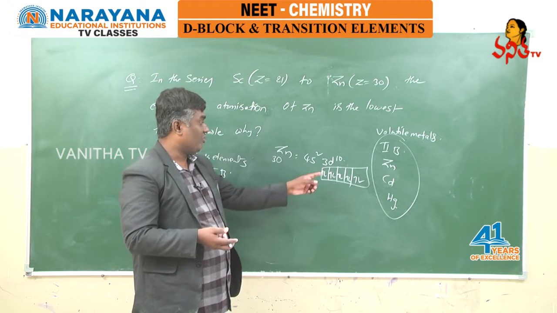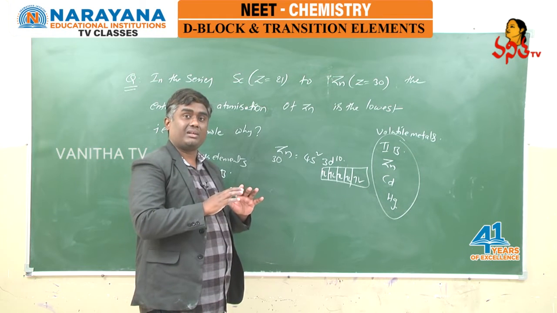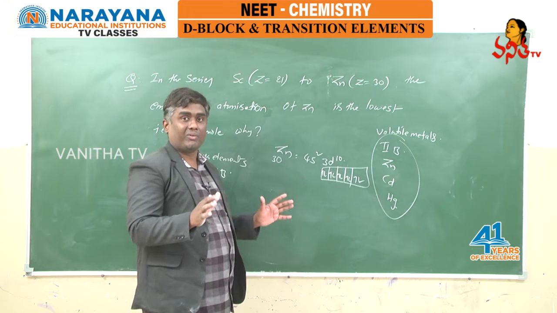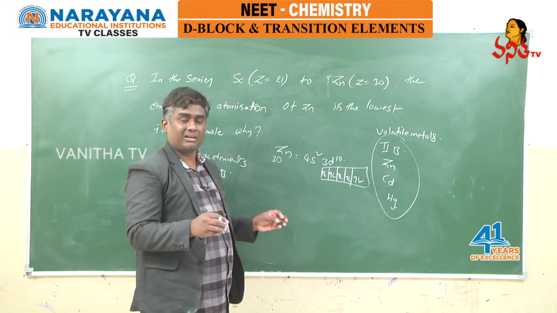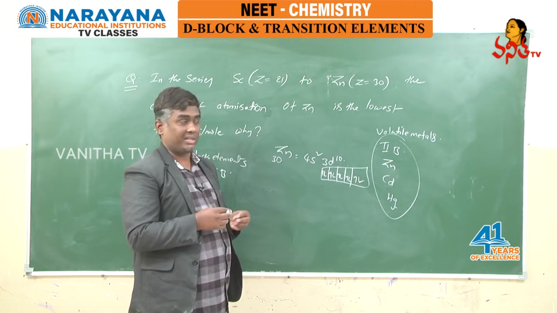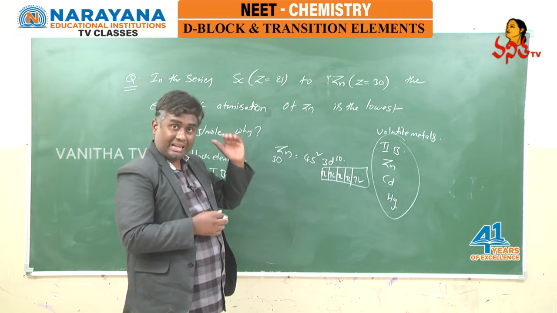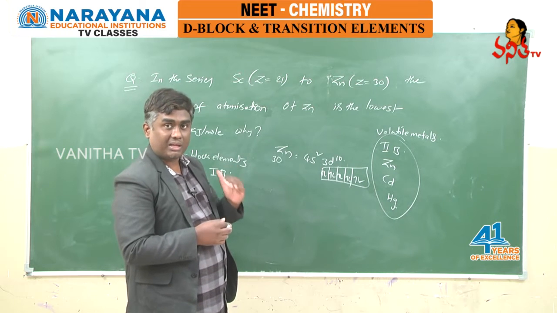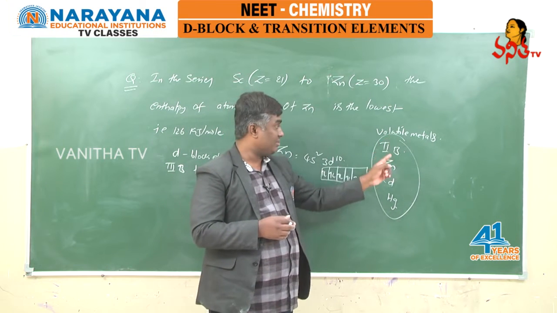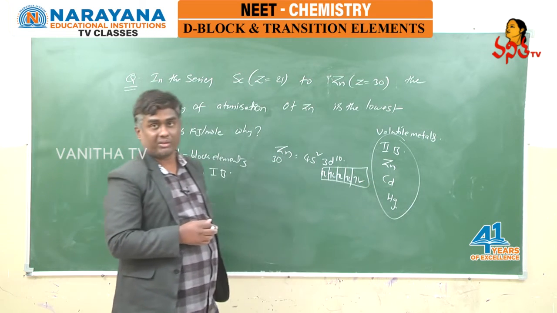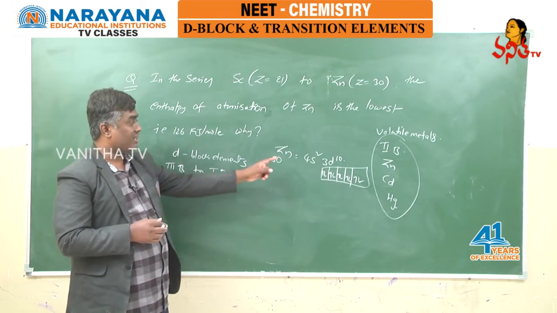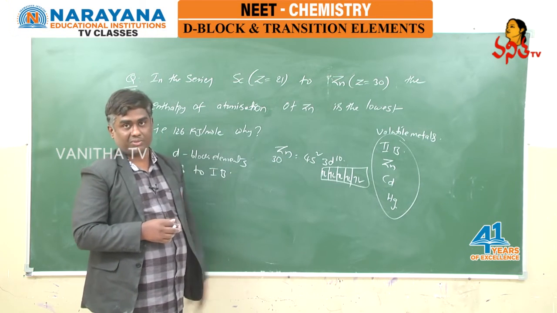The reason is the fully filled d subshell, and particularly d electrons are not participating in metallic bond formation. As a result, weak interatomic attractive forces make them easily evaporate. With less enthalpy of atomization, they can be considered volatile metals, that is second B group elements zinc, cadmium and mercury. For this question, the answer is because of the fully filled d subshell.